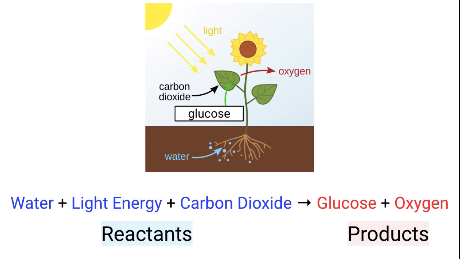Through photosynthesis, light energy is used to power this reaction to create glucose and oxygen. Glucose is a carbohydrate, a sugar, and oxygen is given off as a byproduct. Plants also help create the oxygen necessary for us humans to breathe.